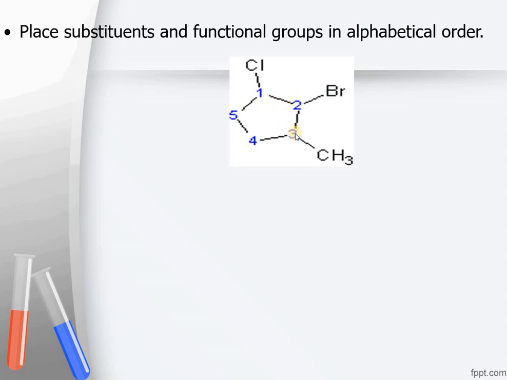But we have to follow the numbering scheme in which most of the substituents get the lower number, following alphabetical order. For example, in this numbering scheme, chlorine will be given number 1, bromine will be given number 2 and methyl will be given number 3. So the name of the compound will be 2-bromo-1-chloro-3-methyl cyclopentane. Girls, do remember the bromo will always be named first, then chloro, and methyl will be named later on. We are following the alphabetical order in this case.